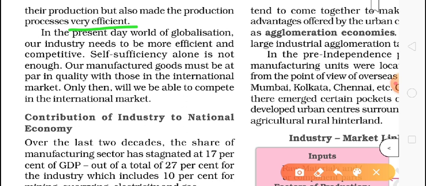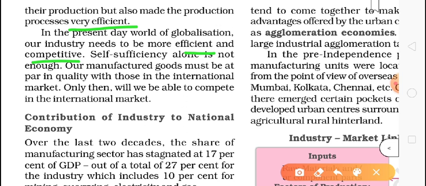Now our farmers do not have to make too much effort. First, just think, when they plowed the field with oxen, that was a very tough time. And how were they doing irrigation? Every time they had to look to the sky for rain. But the secondary sector, the manufacturing sector, made it easy. In the present-day world of globalization, our industry needs to be more efficient, competitive, and self-sufficient.